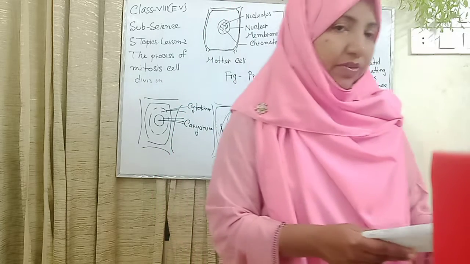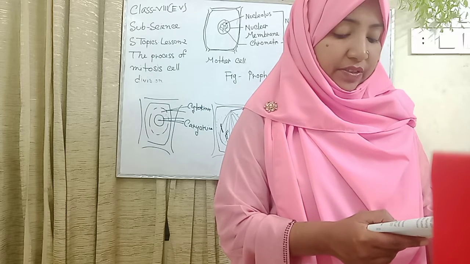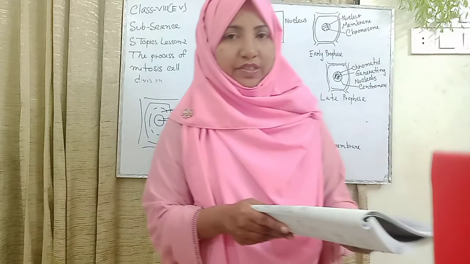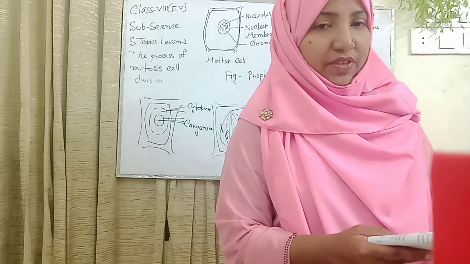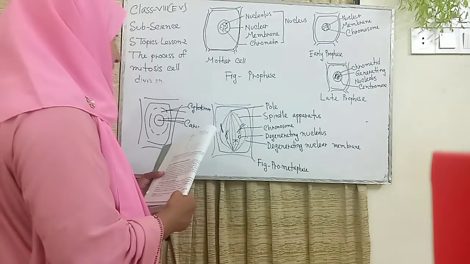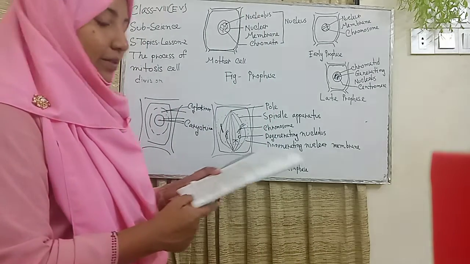Still, for the benefit of description, it is divided into 5 stages. Again I repeat, the first is prophase, then metaphase, anaphase, and telophase. Now our selected topic is the first stage, prophase.